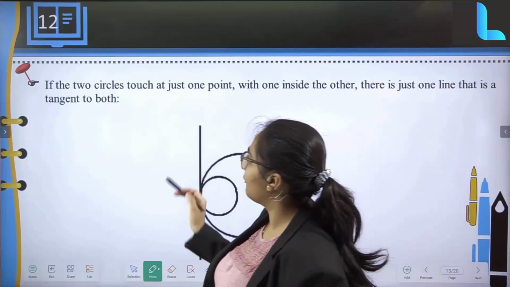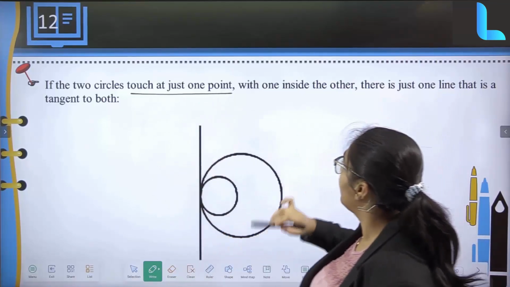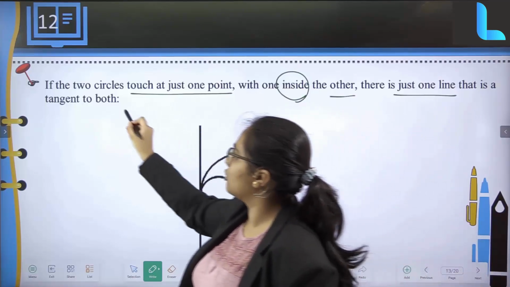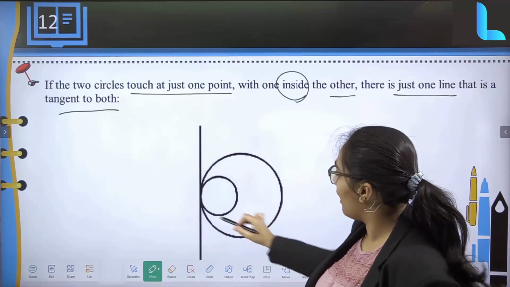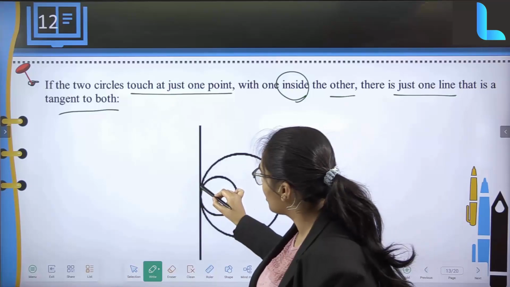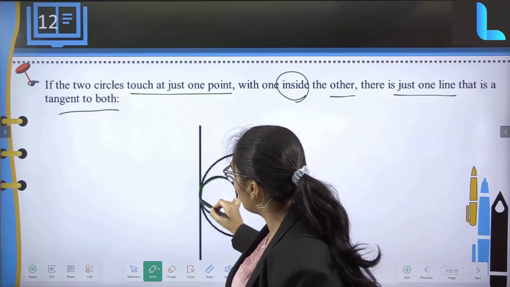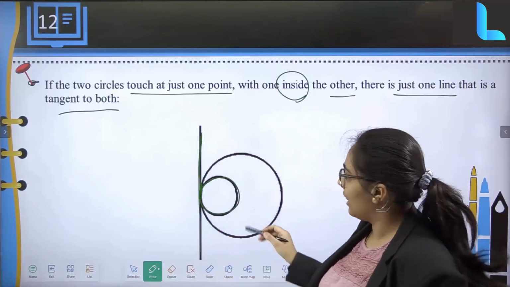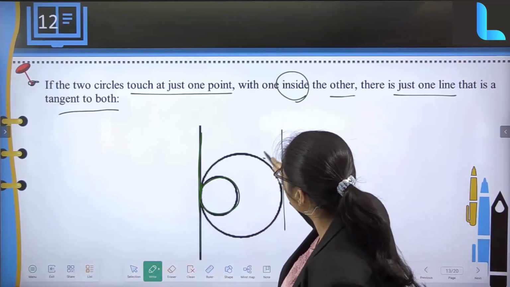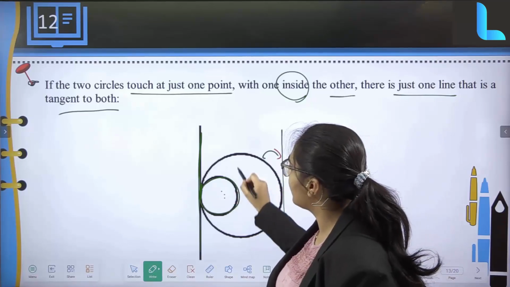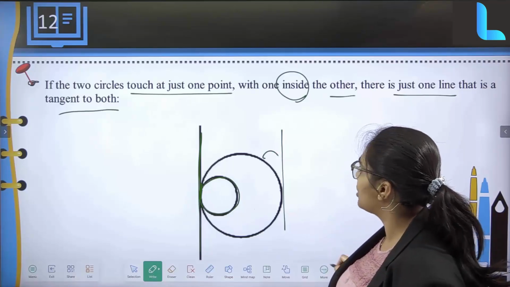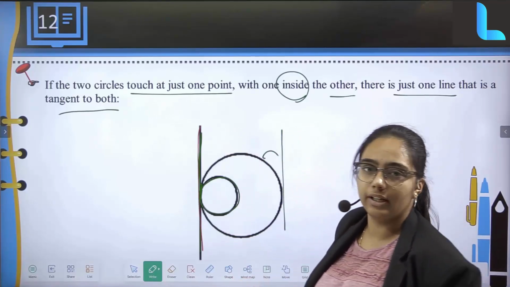Next thing, if two circles touch at just one point with one inside the other, there is just one line that is tangent to both. So here the outer circle is there, and within it there is another circle which is attached. So both of them are again sharing only one mutual tangent. If I have to draw it, it is going to be only for this outer circle, but for my inner circle there is no tangent at all. But here they are trying to tell that they are sharing one mutual tangent, which is nothing but over here.